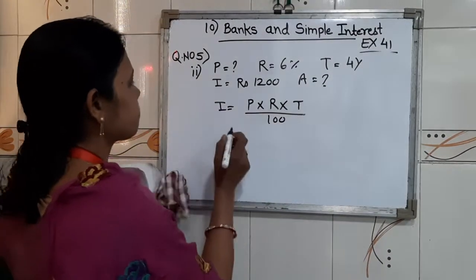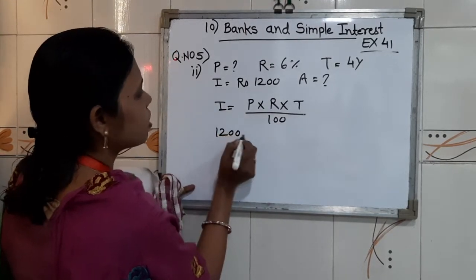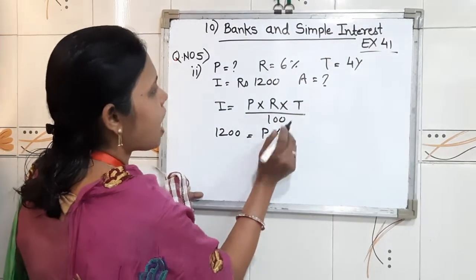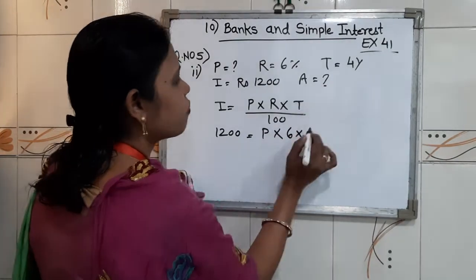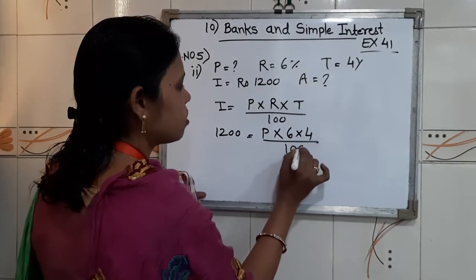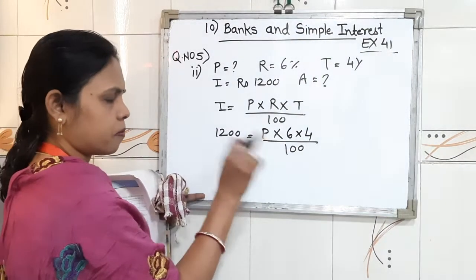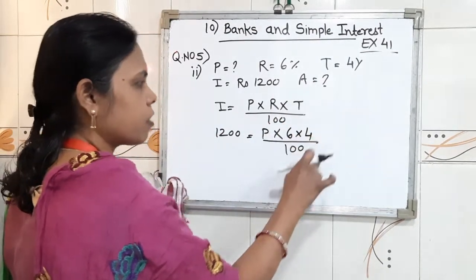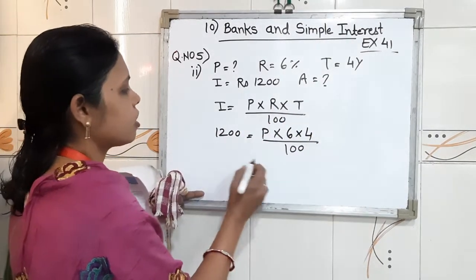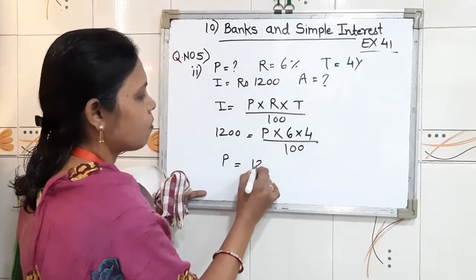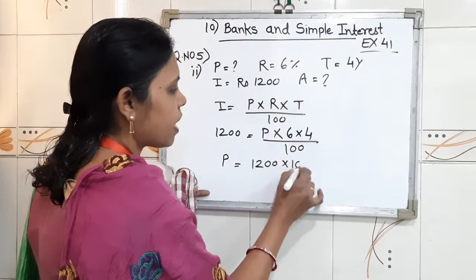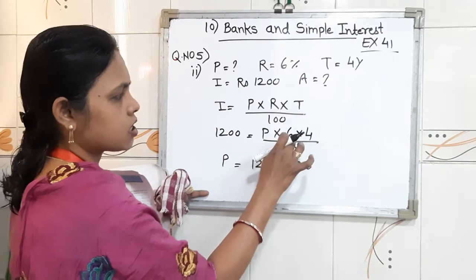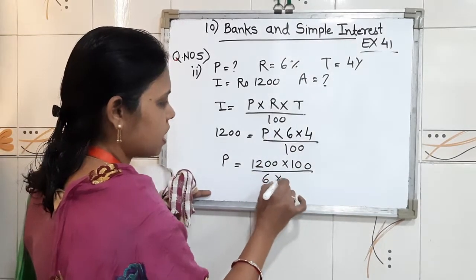Now this sum: I is 1200, P is not given, that's why we write it as it is, R is 6, into T is 4, upon 100. So children, here the unknown symbol is P. That P we will keep as it is and the remaining numbers we will bring to the right hand side. Therefore, P equals 1200 into 100, cross multiplication, 1200 multiplied by 100, upon 6 into 4.